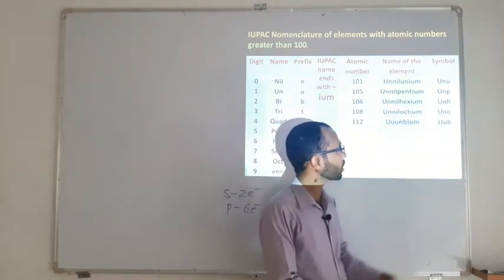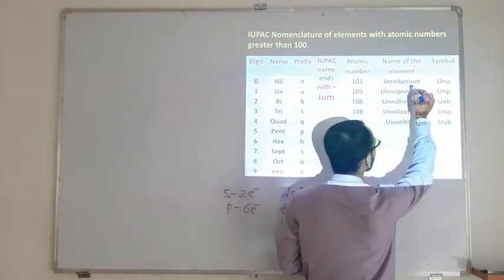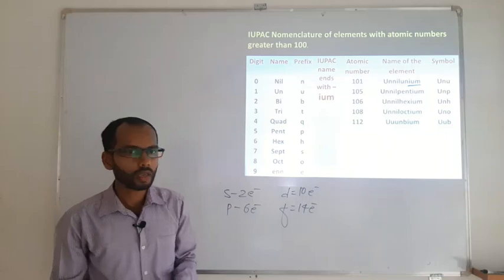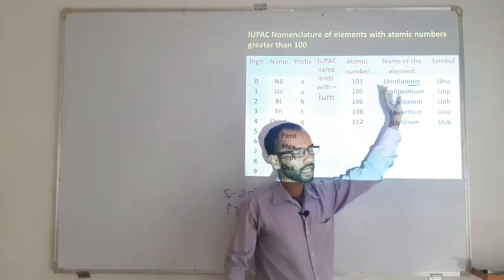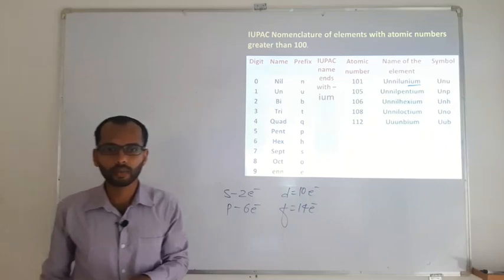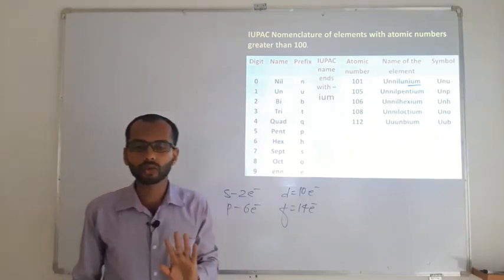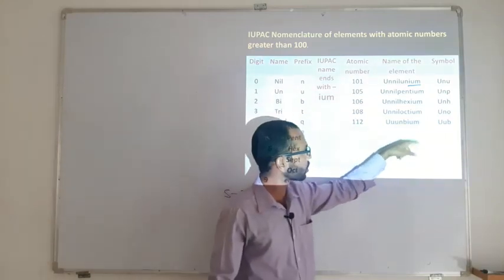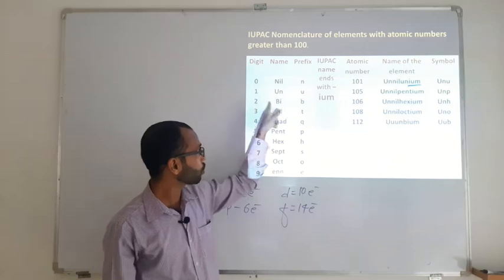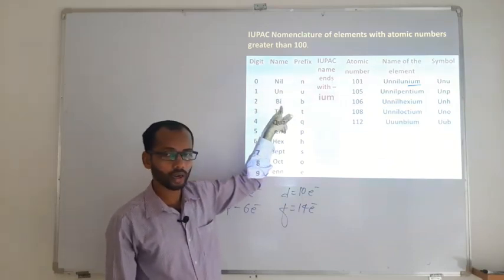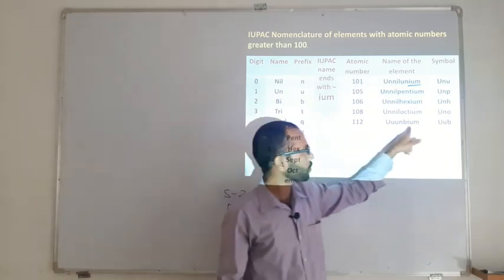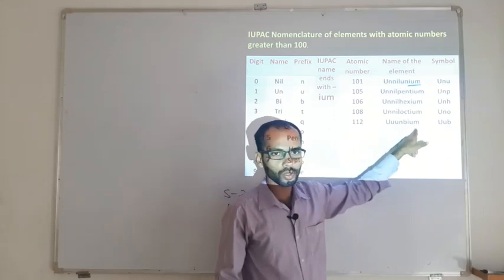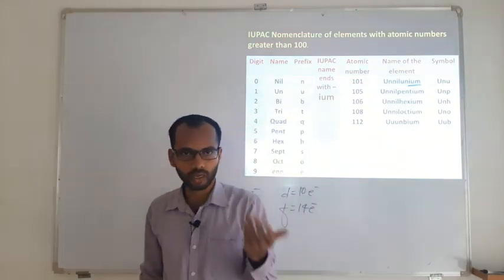Each IUPAC name is going to end with ium. If an i is already there at the end of the respective name, then it should not be repeated; only um you are going to write there. That is the case with bi, because for 2 we have bi, meaning the last letter of the name bi is i, so we have not repeated an i there. So it is just un, bi, um. If there is no i at the end of a name, then you can write ium.